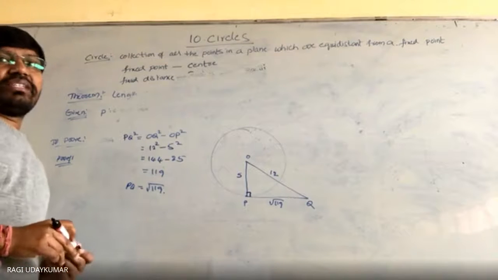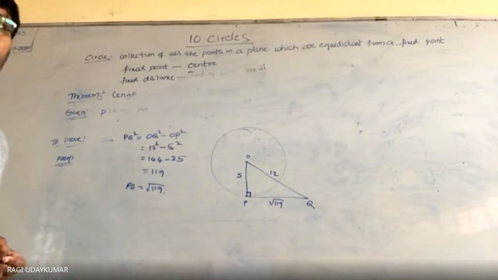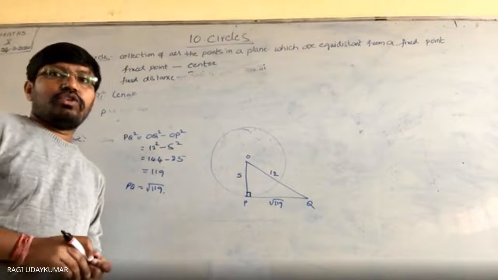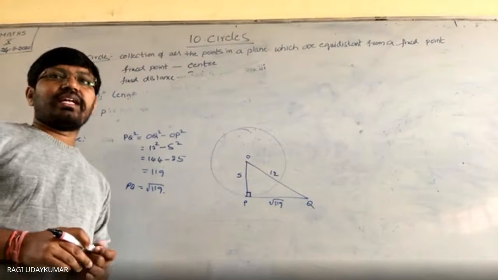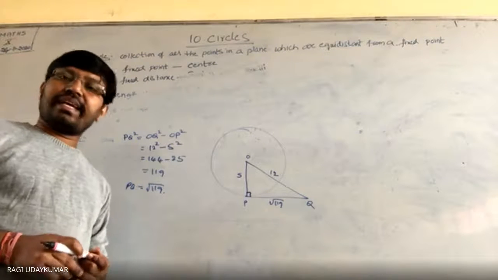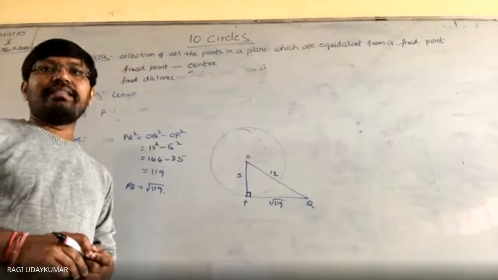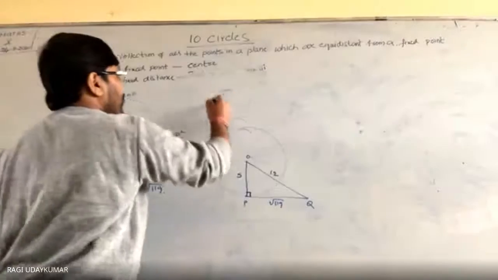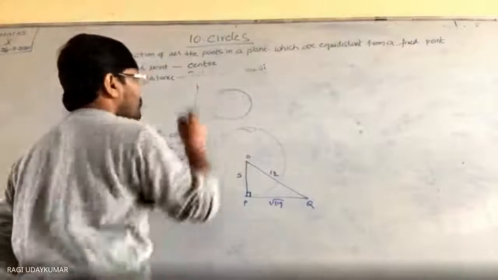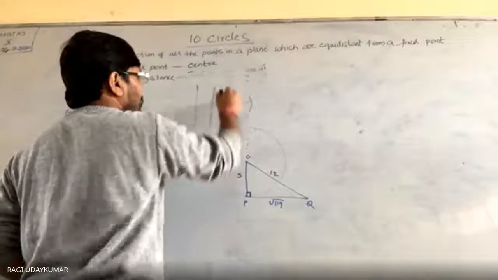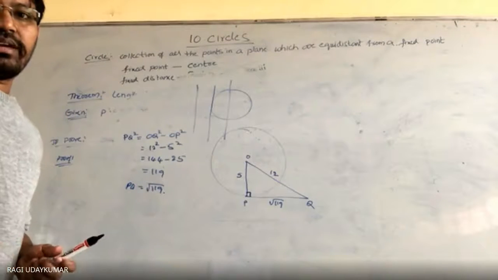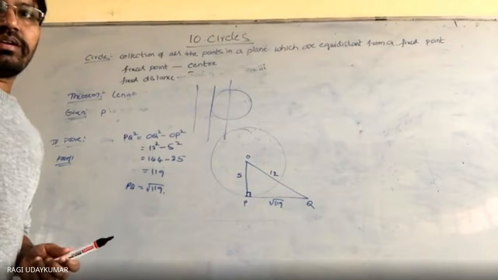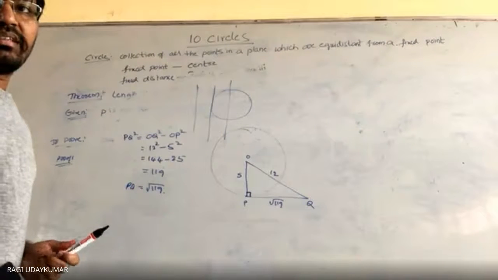So next, the fourth question is given to you. Draw a circle and two lines parallel to the given line, such that one is a tangent and the other is a secant to the circle. A line is given, and you have to draw a circle and lines parallel to it, one a tangent and one a secant. Can you draw it? It's very simple, sir. Parallel lines have to be drawn.